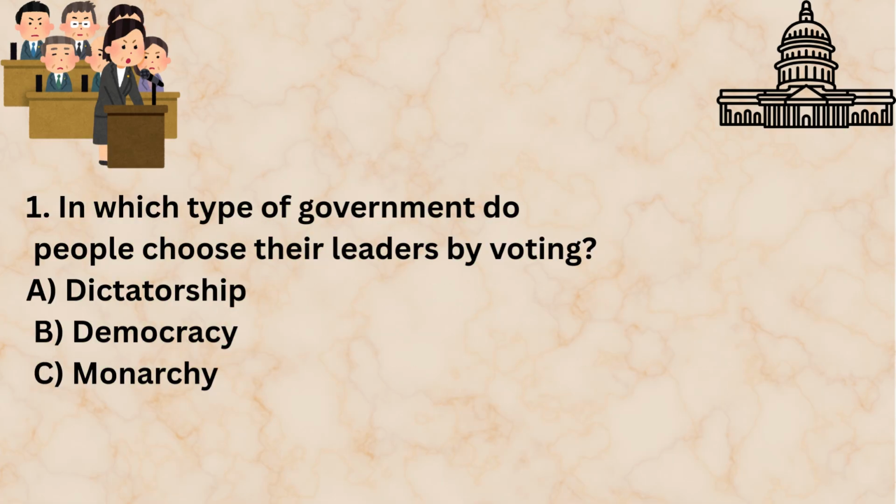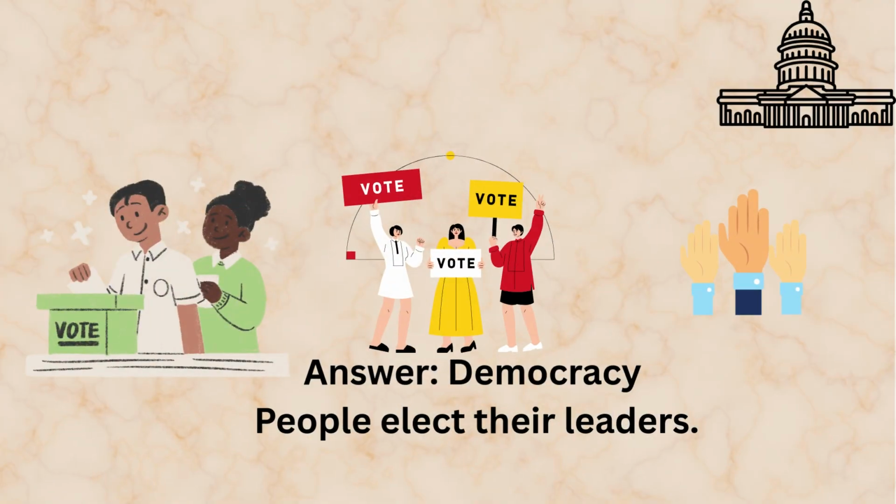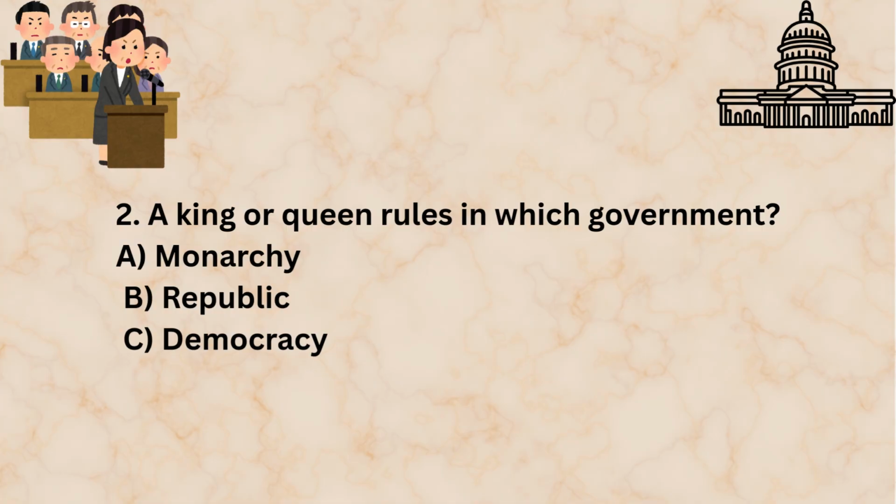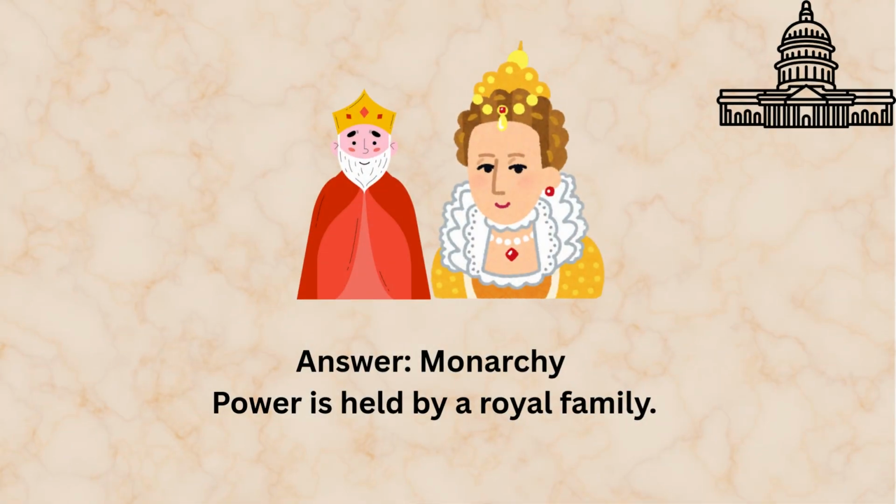In which type of government do people choose their leaders by voting? Dictatorship, democracy, monarchy. Democracy. People elect their leaders. A king or queen rules in which government? Monarchy, republic, democracy. Monarchy. Power is held by a royal family.